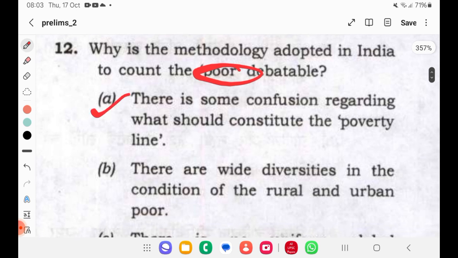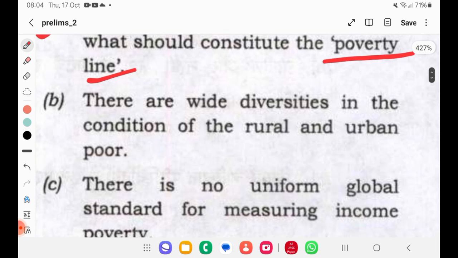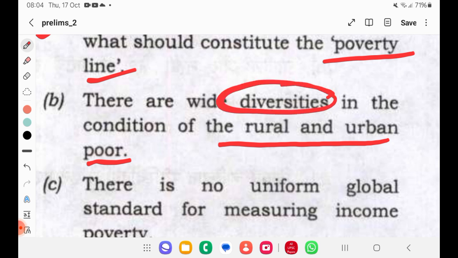A. There is some confusion regarding what should constitute the poverty line. So they are saying there is some confusion to determine the poverty line. Second, there are wide diversities in the condition of the rural and urban poor. So we have diversities between rural and urban poor.